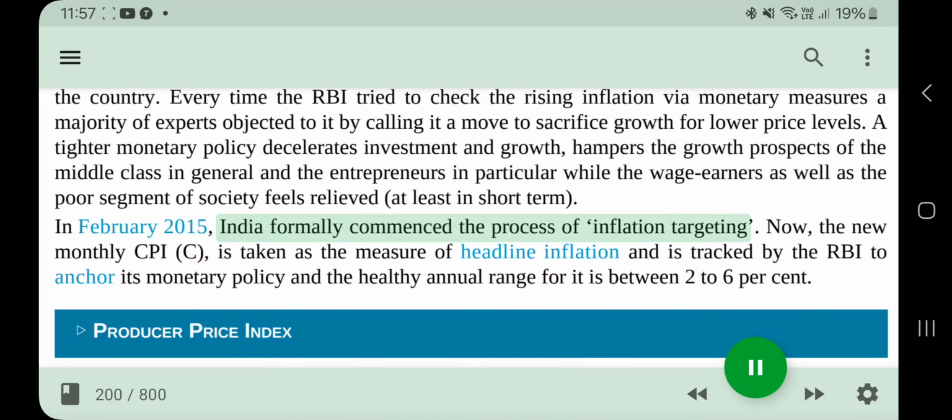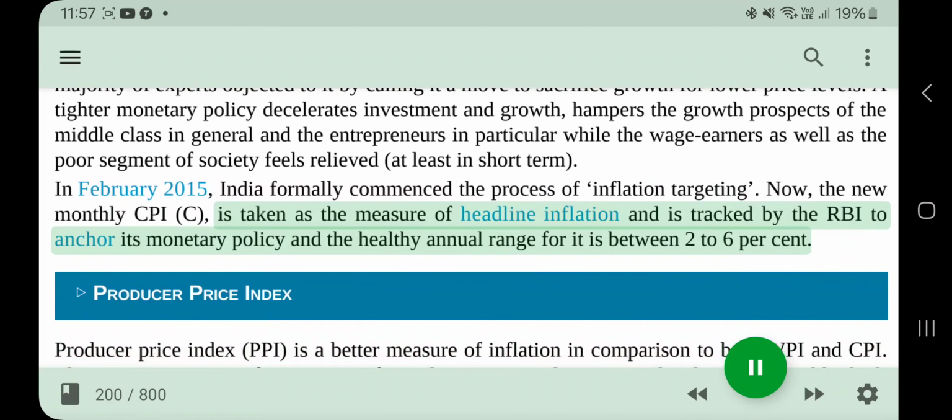In February 2015, India formally commenced the process of inflation targeting. Now, the new monthly CPI is taken as the measure of headline inflation and is tracked by the RBI to anchor its monetary policy, and the healthy annual range for it is between 2 to 6%.